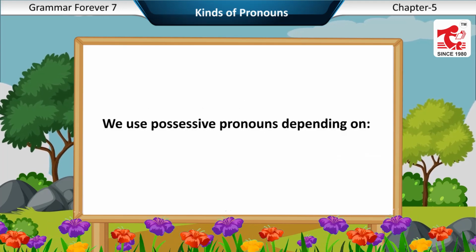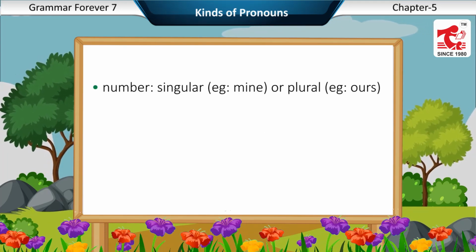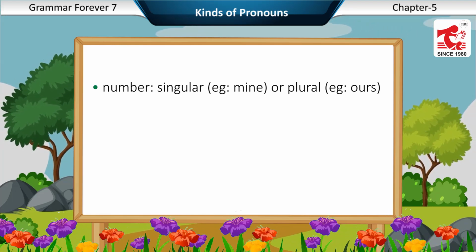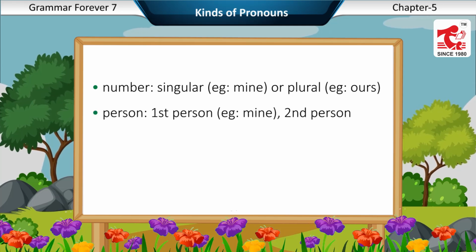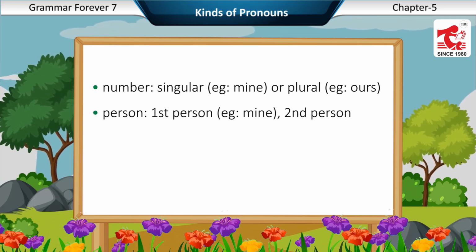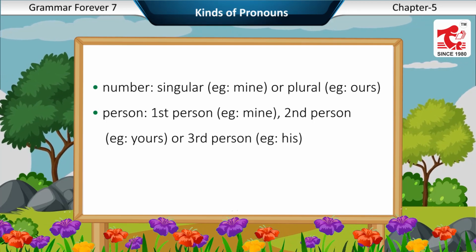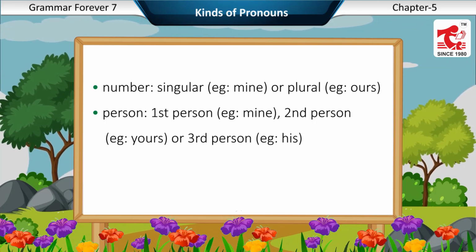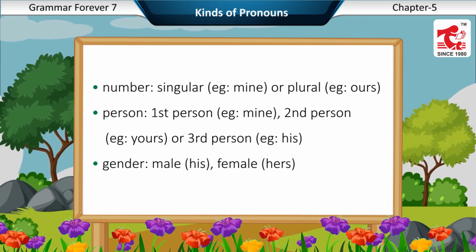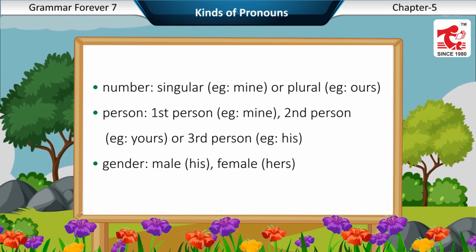We use possessive pronouns depending on number, singular, example mine, or plural, example ours. Person, first person, example mine. Second person, example yours. Or third person, example his. Gender, male, his. Female, hers.